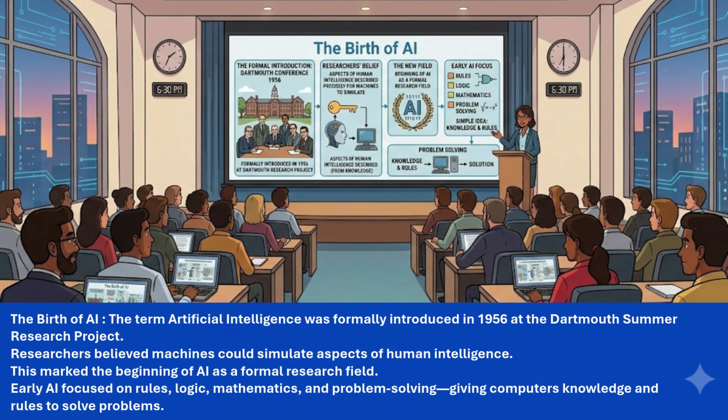The birth of AI. The term artificial intelligence was formally introduced in 1956 at the Dartmouth Summer Research Project. Researchers believed machines could simulate aspects of human intelligence. This marked the beginning of AI as a formal research field. Early AI focused on rules, logic, mathematics, and problem solving, giving computers knowledge and rules to solve problems.